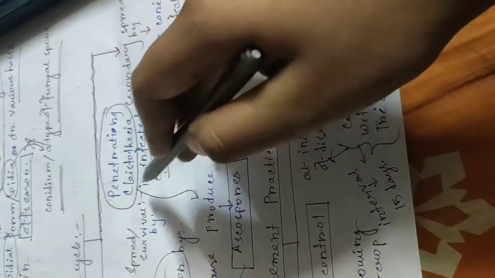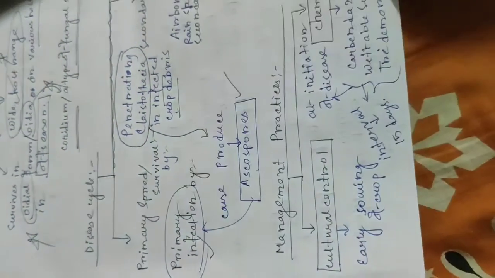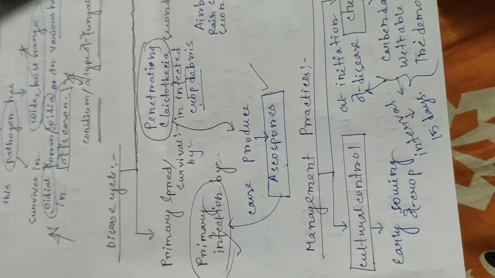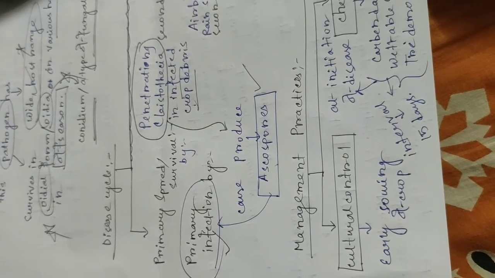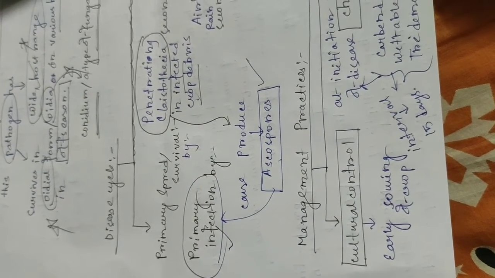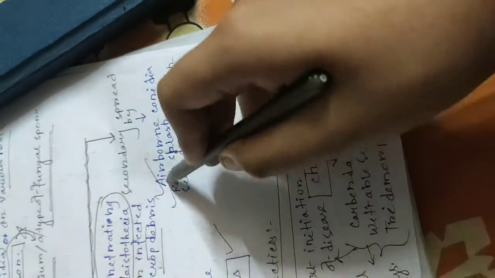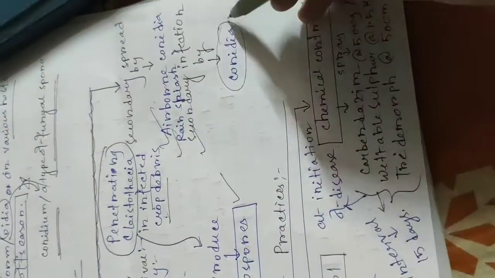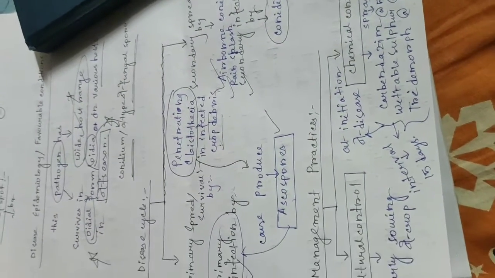Penetrating cleistothecia can produce ascospores. These ascospores also cause primary infection. So the primary survival of the fungal pathogen is in the infected crop debris. Secondary spread is by airborne conidia and rain splash, and secondary infection is by conidia.